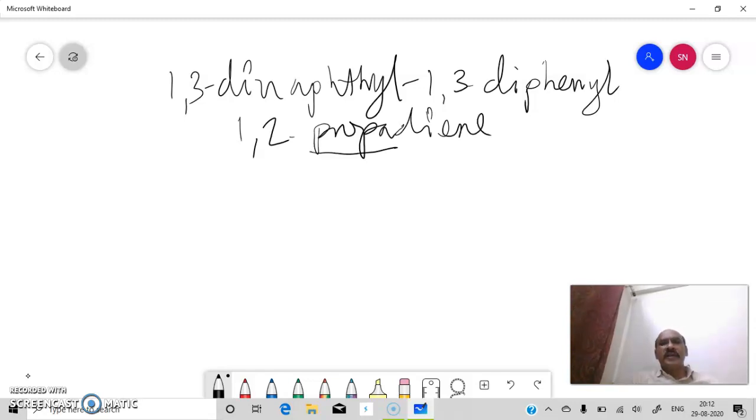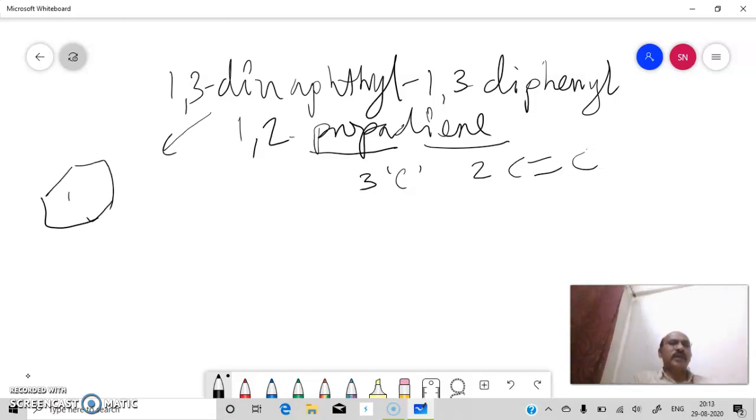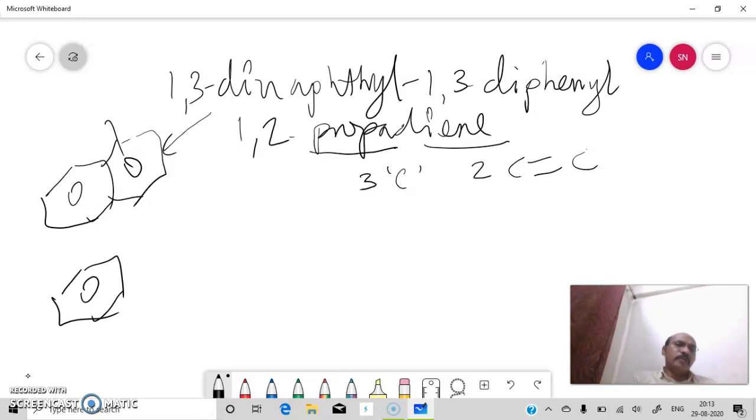So propa indicates a molecule of 3 carbons, diene indicates two carbon double bonds, and more substituents are there. Total 4 substituents are there. One is naphthyl, that is nothing but the group from naphthalene. Then phenyl, that is nothing but the group from benzene by removing one hydrogen atom.